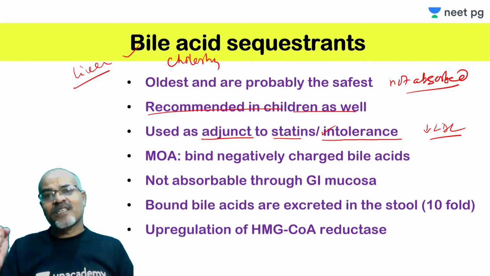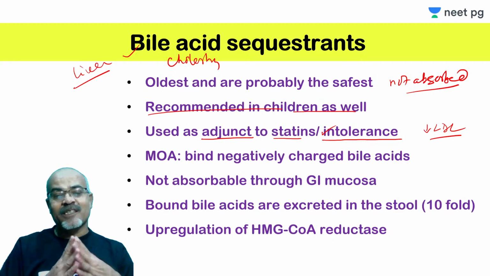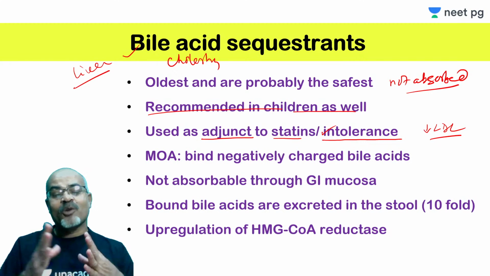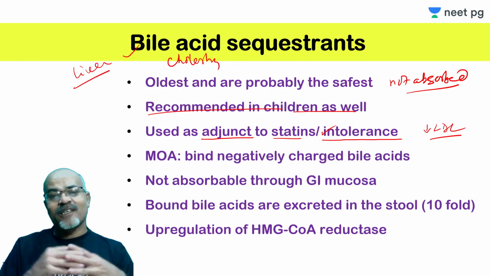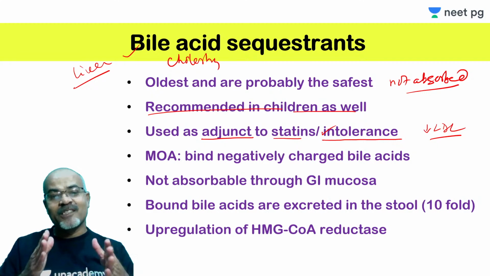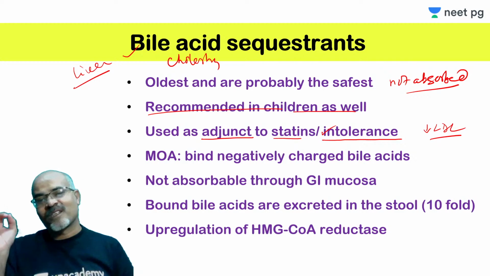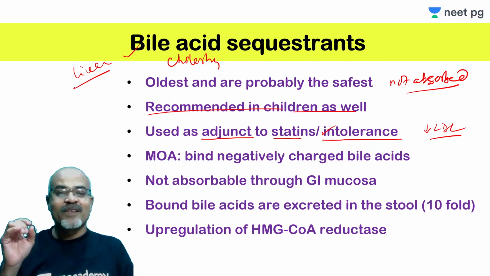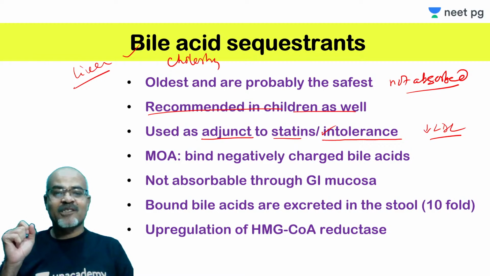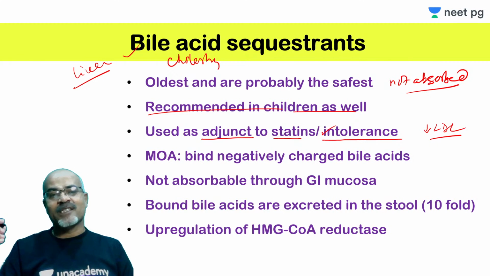Moreover, why they are used as an adjunct to statins, there is a rationale that I will tell you. Ezetimibe is also a drug which inhibits cholesterol absorption from the intestine, and that is also considered a very good drug when it is added to statins. I will give you tips on why each combination is to be considered. There is a scientific rationale behind it.